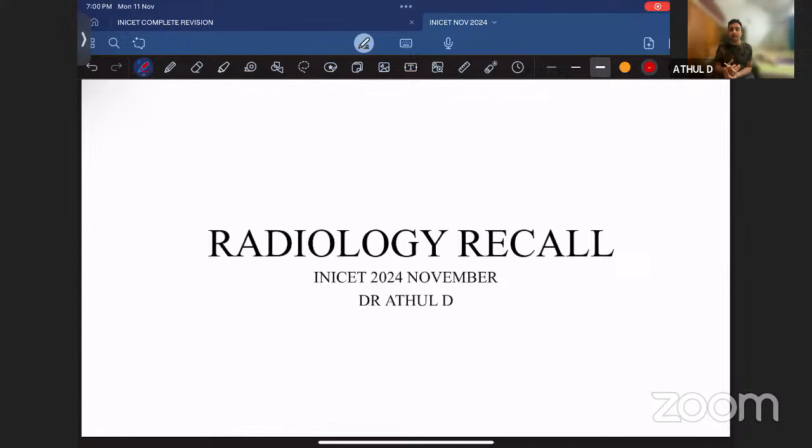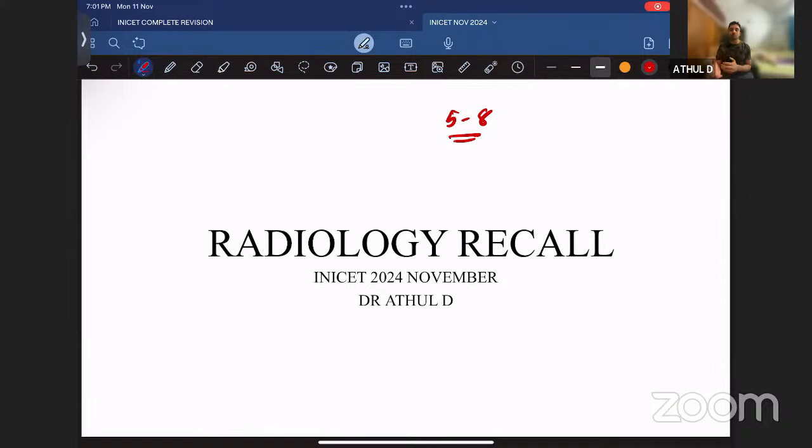Usually in INI-CET type of exams, you will get around 5 to 8 questions from radiology. But this time it was in a lower range, only 5 questions from radiology. In last NEET, if you see, there were around 10 to 15 questions in paper 1 and around 20 questions in paper 2. So every year, the number of questions varies. So it is very important to know every subject. That is the concept. And this time, the radiology questions were a little bit haphazard and out of focus than the usual times. But it is okay.